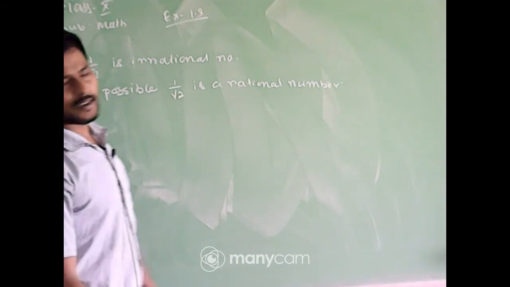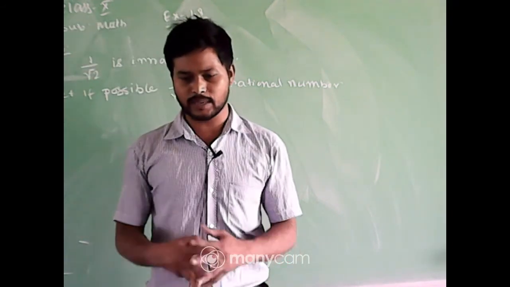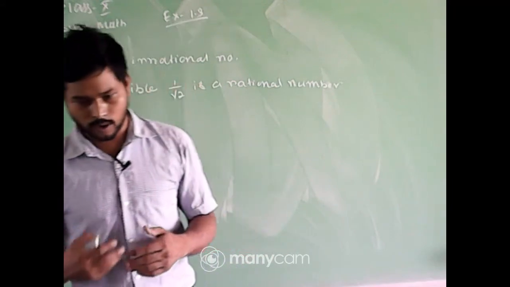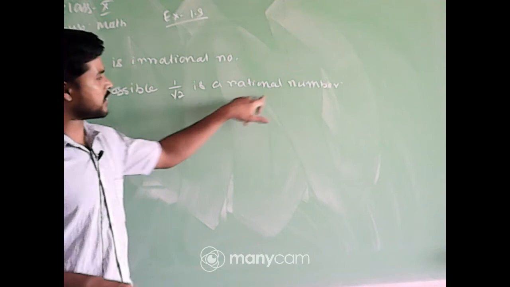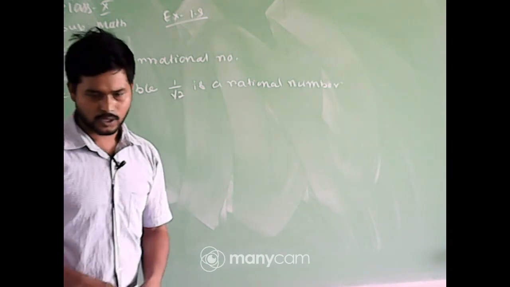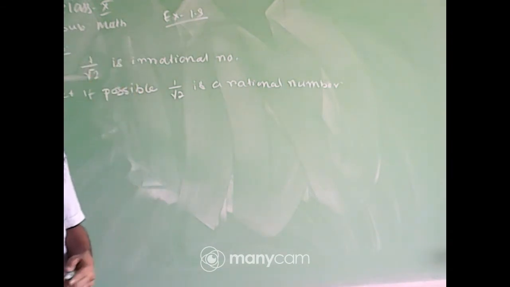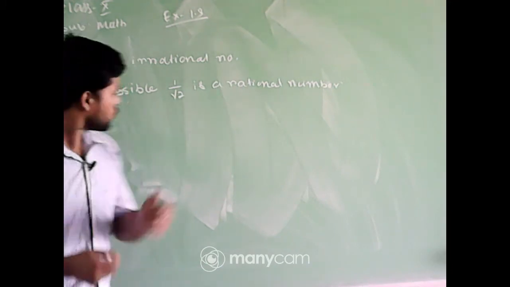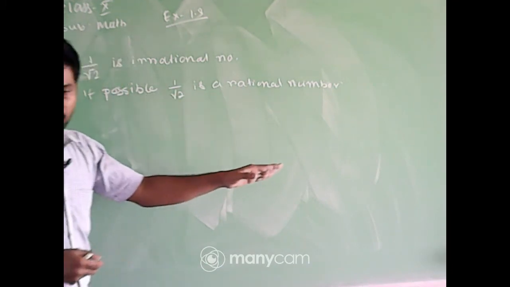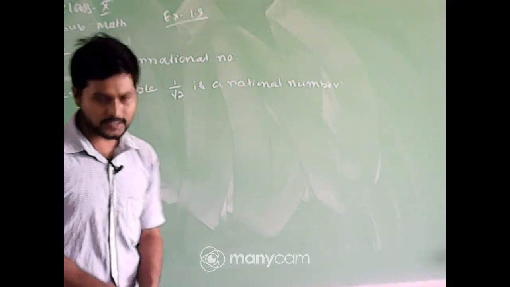So we know that any rational number can be expressed in the form of p by q. So 1 by root 2 can also be expressed in the form of p by q, isn't it?